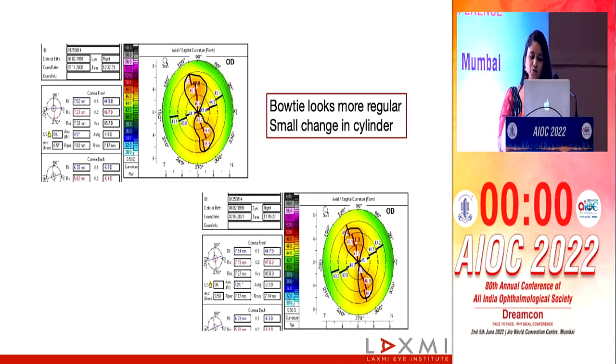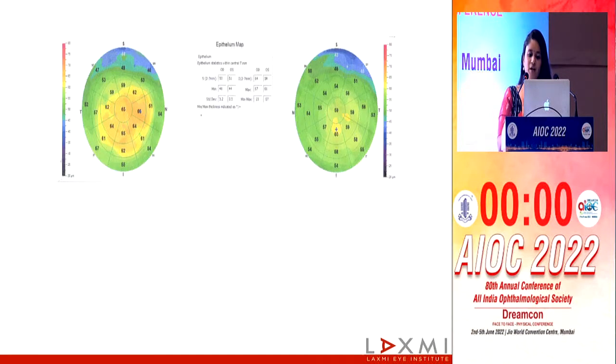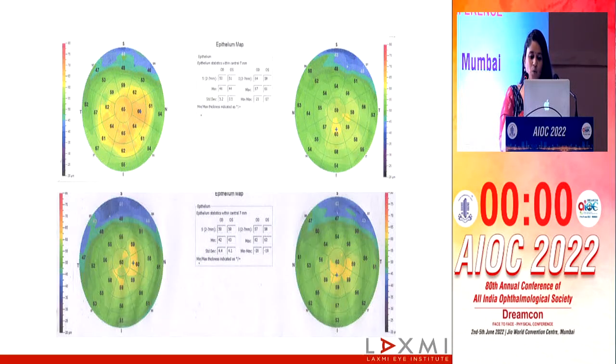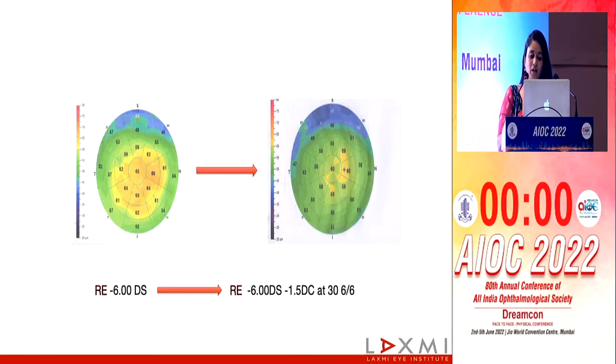You can see that the bow tie has slightly regularized, and there was definitely a small change in the cylinder on topography. And this is his epithelial scan after 3 months, which was much more regular, and there was definitely less thickening of the epithelium. Now, at this point, a decision can be taken to undergo LASIK or not, and this will give us a more predictable outcome. The change in his epithelium also reflected in his refraction, when he accepted a cylinder of almost 1.5 and had a sharp 6/6 vision, which he didn't have before.